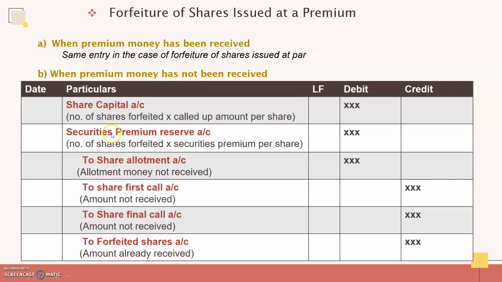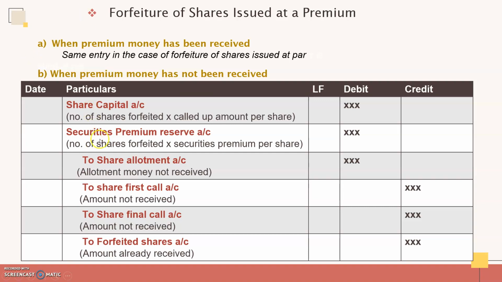But when this is not all of the shareholders but only a few of them who have made default, only that amount pertaining to those shareholders, their securities premium reserve should be cancelled, because that is not received by us. So along with cancelling share capital, you have to cancel the securities premium reserve also. That is the only change here. The rest, all the accounting treatments are the same. It is just like issue of shares at par.